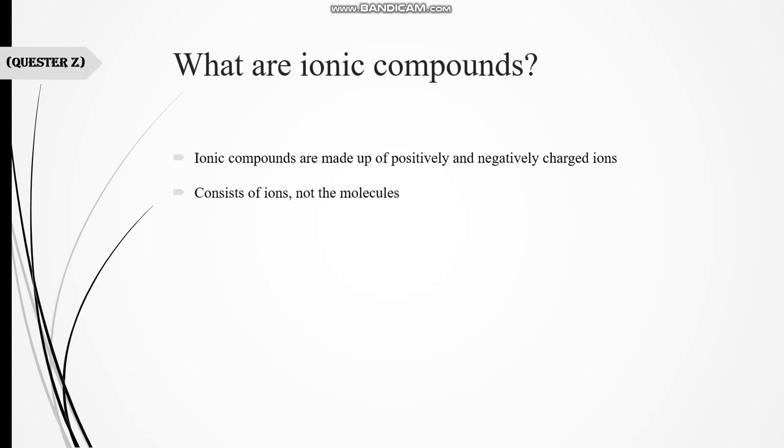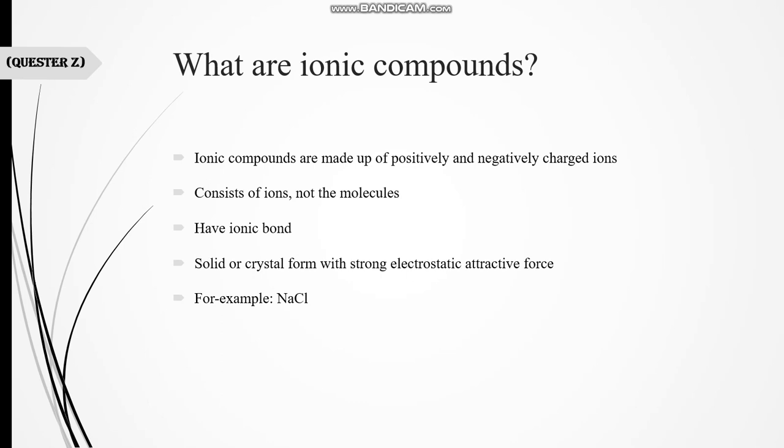Here Na has the positive charge and Cl has the negative charge. These oppositely charged ions have a strong electrostatic force of attraction between each other, and that's why they are known as ionic compounds. For example, NaCl. The positive and negative charges attract each other and form an ionic compound.